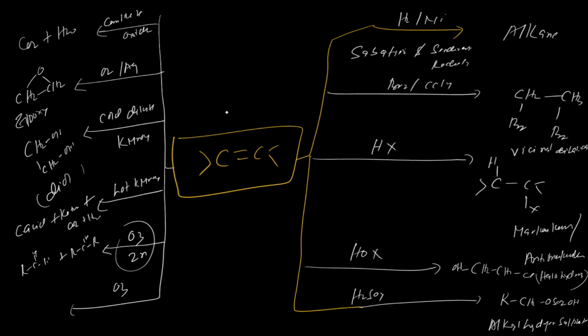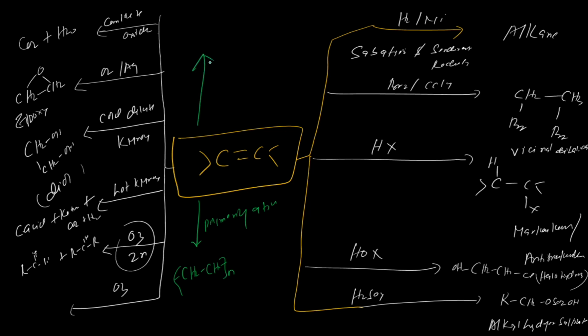Now the last one is the polymerization. I am writing the polymerization over here. So polymerization can give you polythene, like CH2 double bond CH2. So it can give you polythene, or it can give you what?